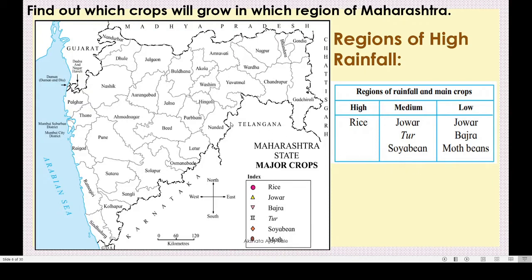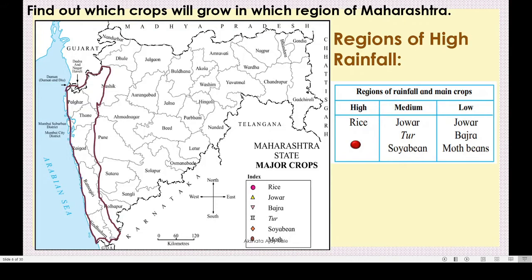Now see this rice. In the index the symbol is like this. What we have to do is show in which region we grow rice. Rice in high rainfall area. First we will draw the high rainfall area.